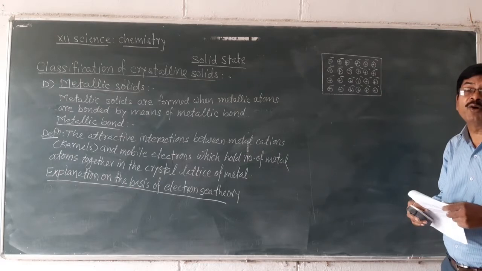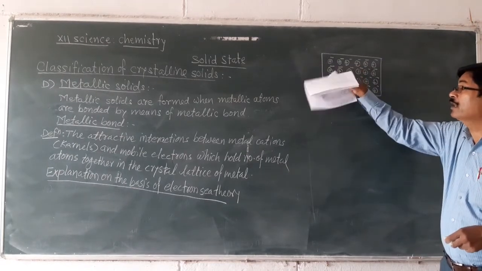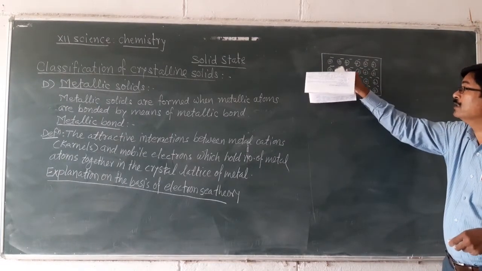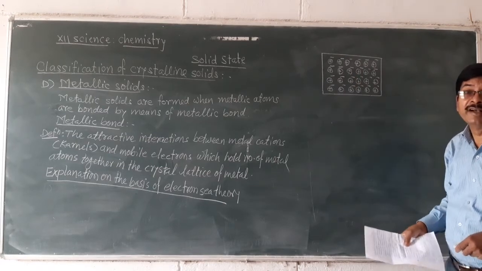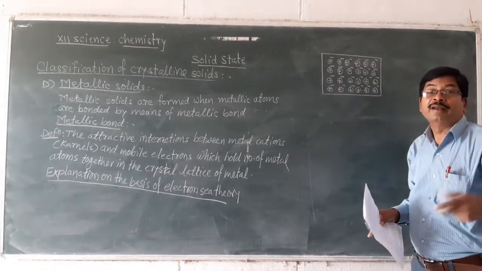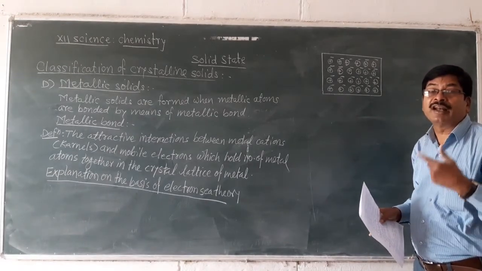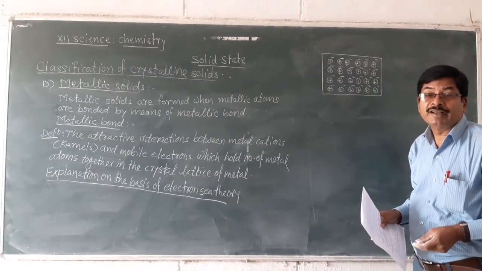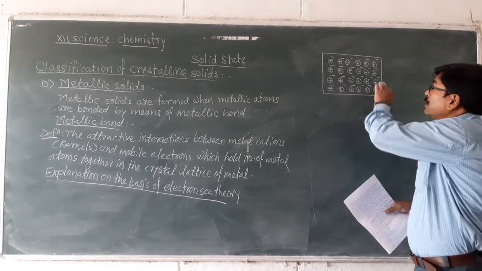That means double number of valence electrons in comparison of positive ions are present in the crystal lattice. As valency of metal goes on increasing, number of free electrons in the crystal lattice goes on increasing, and suddenly